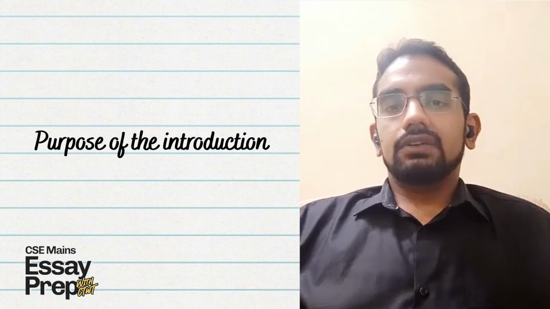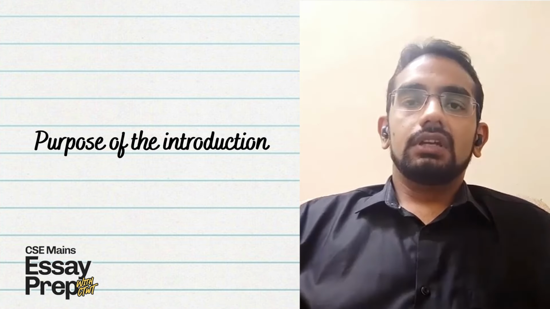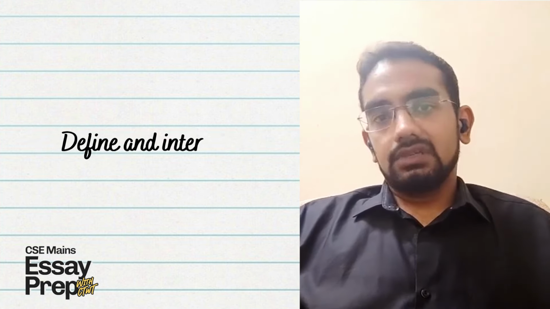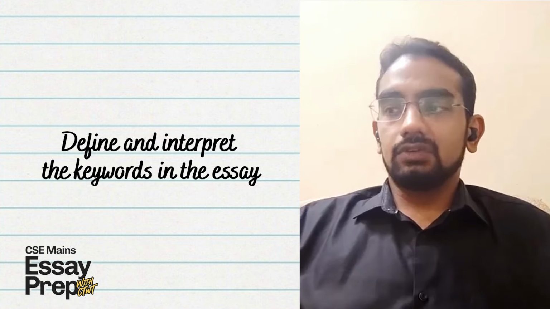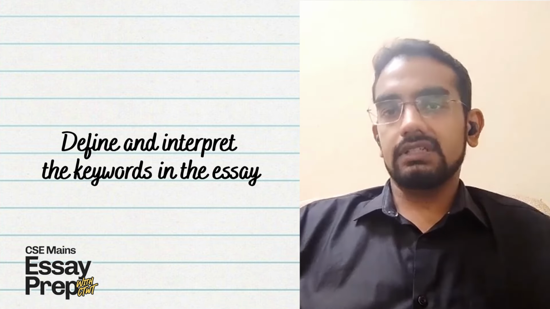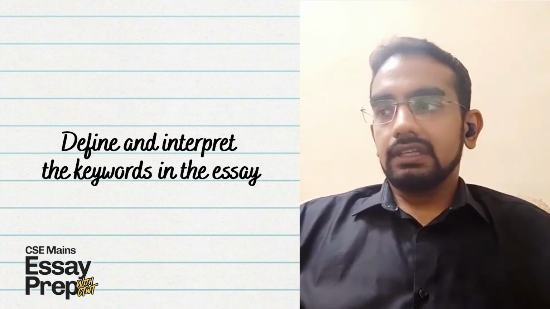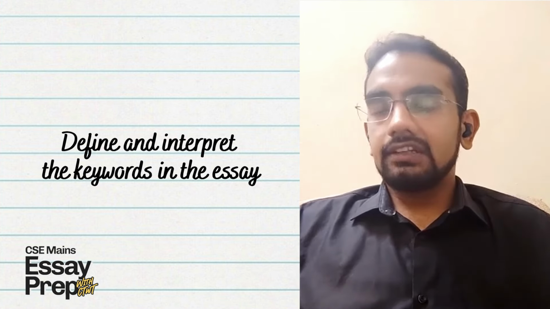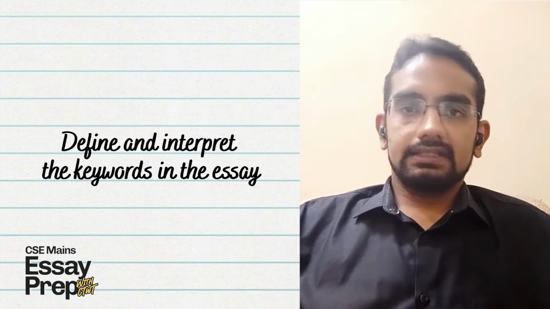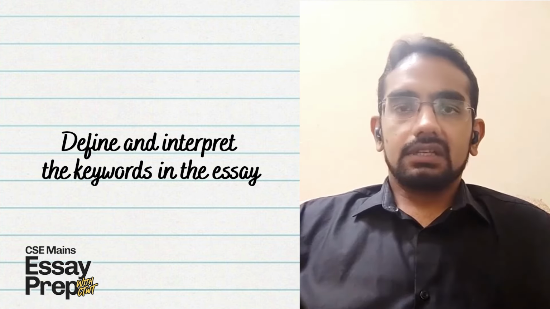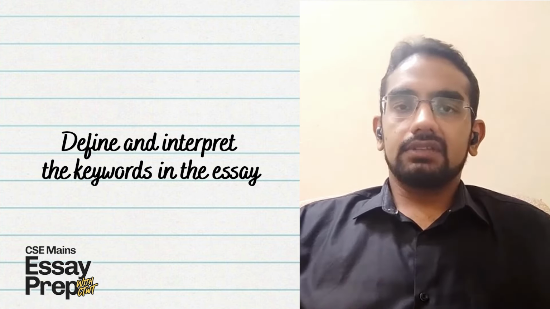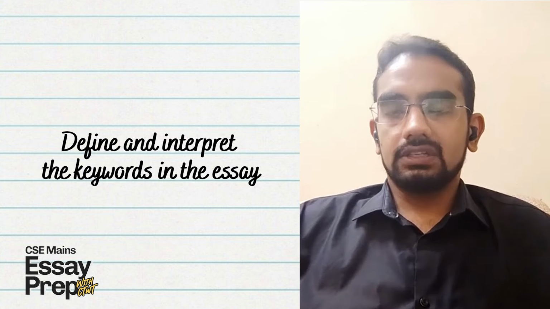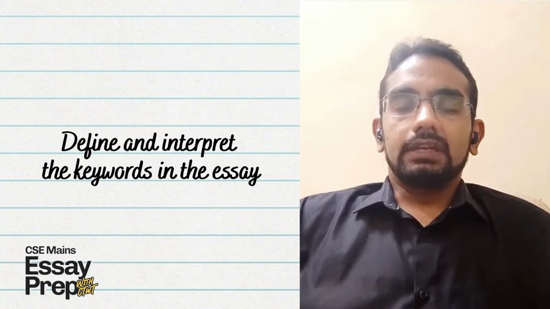The second paragraph of the introduction should be used to give an interpretation of the terms that you're going to interpret widely. You have to define the keywords in the essay, so that you take a wider interpretation than the literal interpretation of a term. For example, if you are writing an essay on poverty and you interpret poverty as cultural poverty and intellectual poverty as well, cultural poverty means you're losing your cultural values, and intellectual poverty means valueless living.